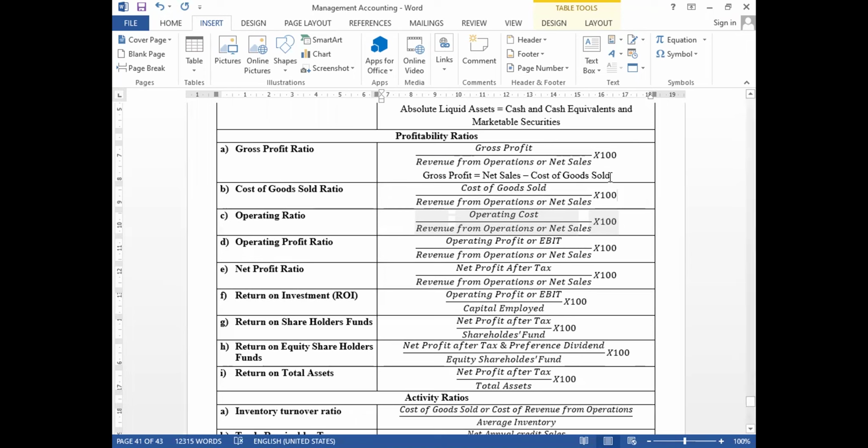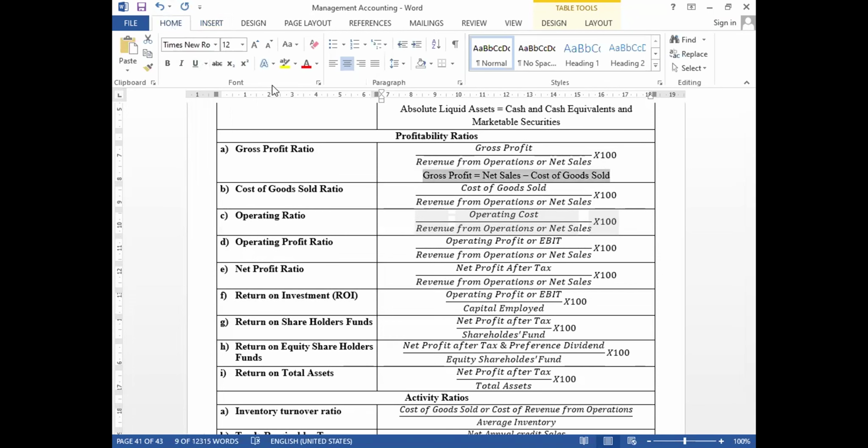Net sales minus cost of goods sold is called gross profit. In the same way, inside a ratio formula we can also have different formulas to find out a particular item. So no need to get confused.